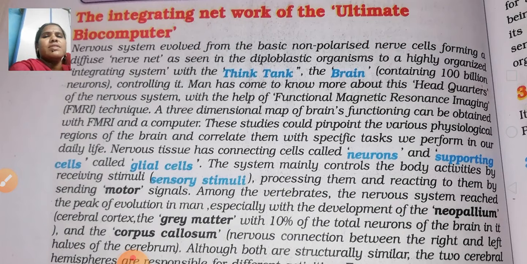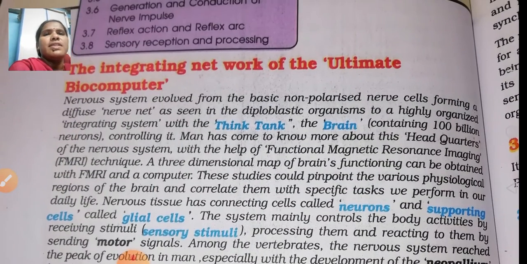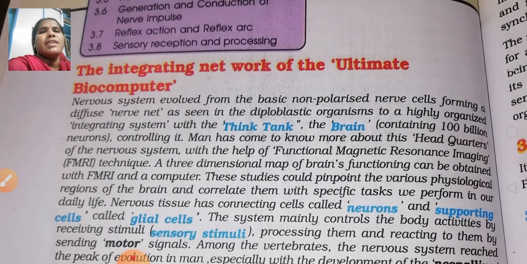Among the vertebrates, the nervous system reached the peak of evolution in man. Especially here the neocortex and corpus callosum are present. Overall, the nervous system evolved from the basic non-polarized nerve cells forming a diffuse nerve net, as seen in diploblastic organisms, to a highly evolved integrating system within the think tank, the brain. This is a little bit of introduction, no need to worry about it.